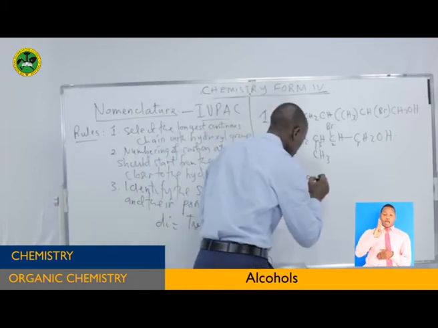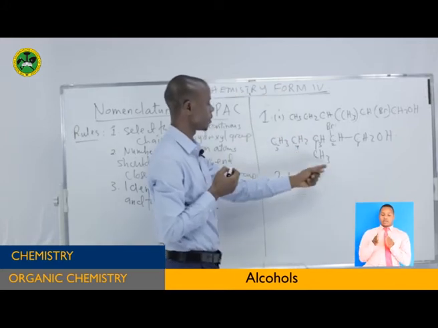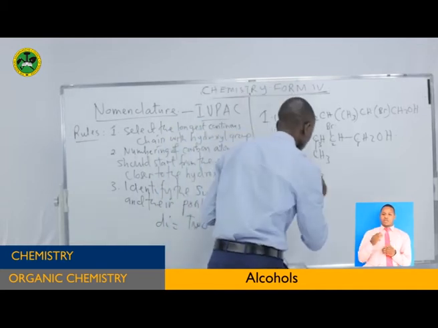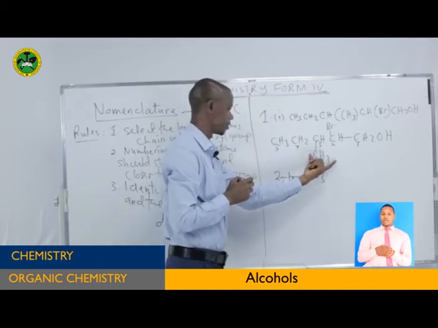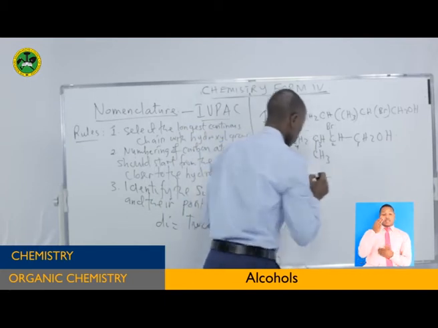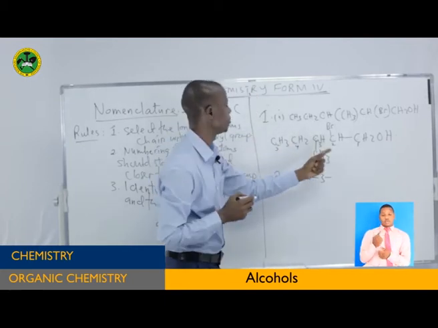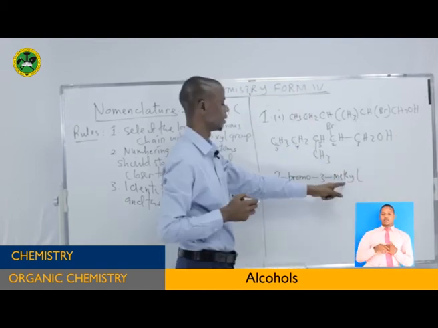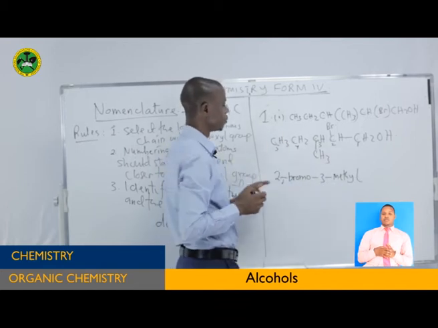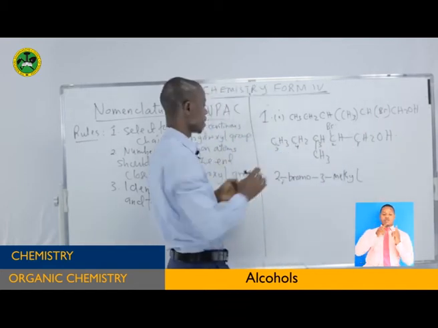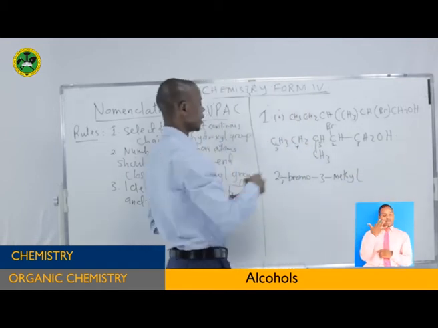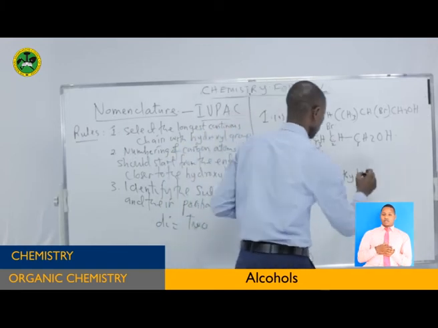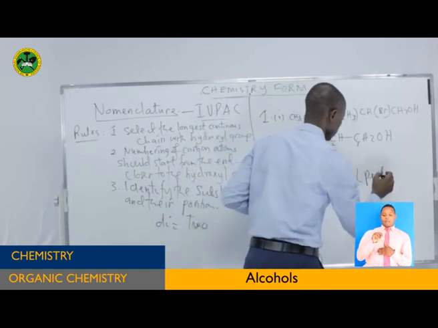Then you go to another one. You put a hyphen to separate it. You go to the methyl group, but you show the position of it at carbon number 3. So you say 3. There is only 1. Because they are finished, you write a hyphen, then you write the name of this one. It is methyl. Methyl. Then, because we have finished with the substituent groups, we finish with naming the parent chain. So this is 1, 2, 3, 4, 5. So this is pent dash.